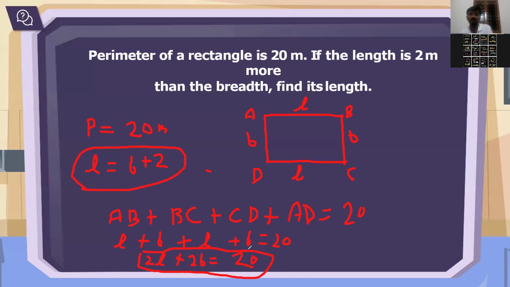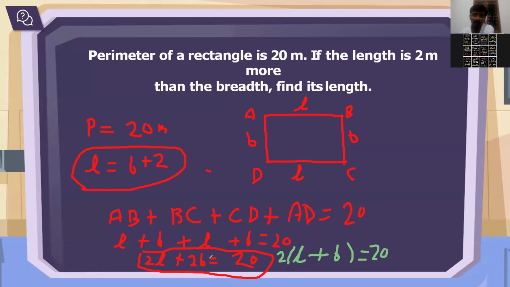Now one more thing, student: in 2L and 2B, 2 is common, so I can take 2 common. 2 will come out, and in the bracket you will get L plus B equals 20. This step is clear?